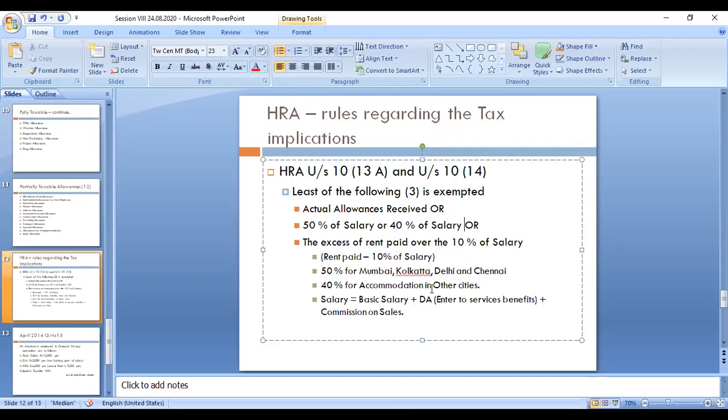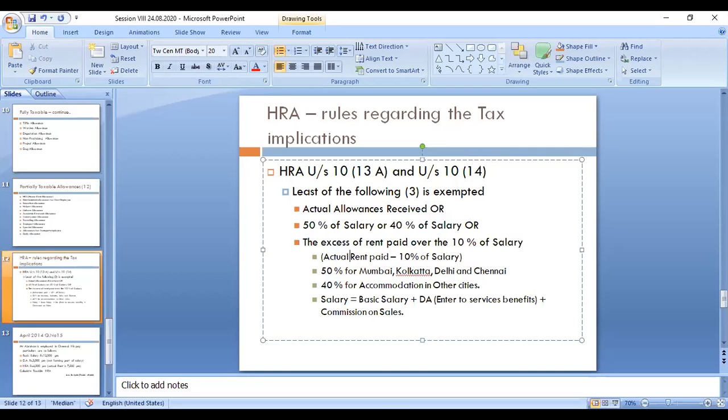And the next one is the excess of rent paid over 10 percentage of salary. That means rent paid minus 10 percentage of salary. Rent paid means the actual rent paid by the employee, minus